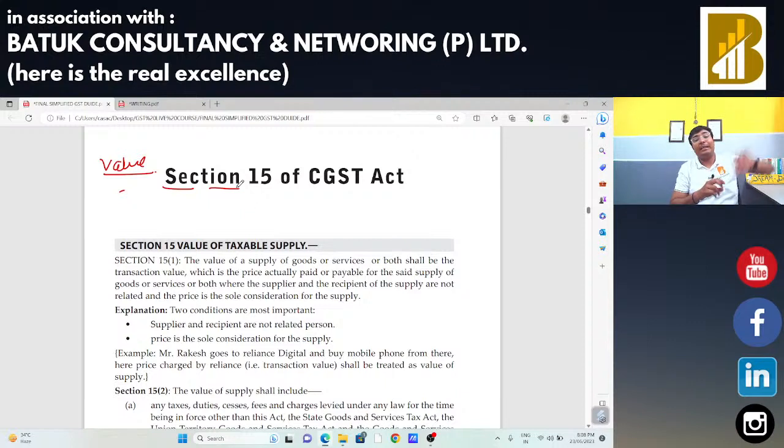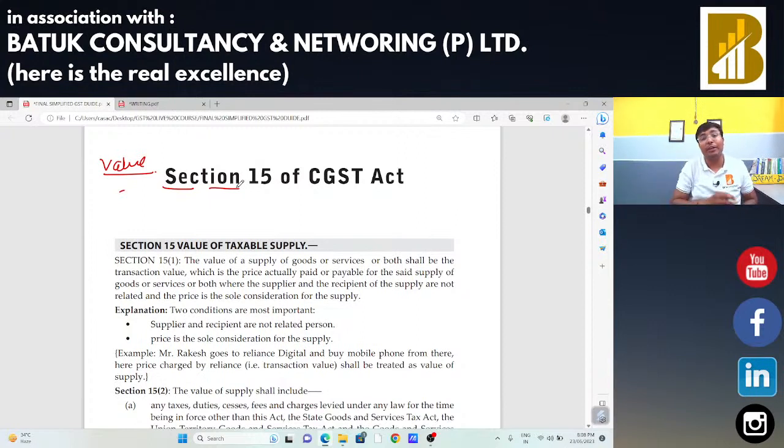Sir, we had already decided the term supply. After that, we had decided what will be the time of supply, and now on which value we need to charge the GST. So we need to take the reference of value of supply. As per section 15 subsection 1, if buyer and supplier are not related parties and price is the sole consideration, in that case the transaction value will be treated as your value of supply.